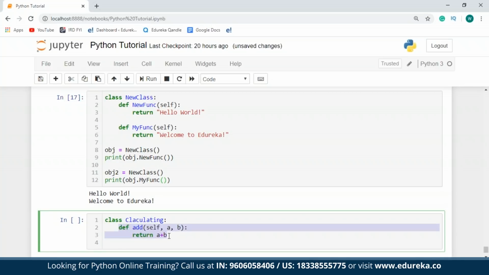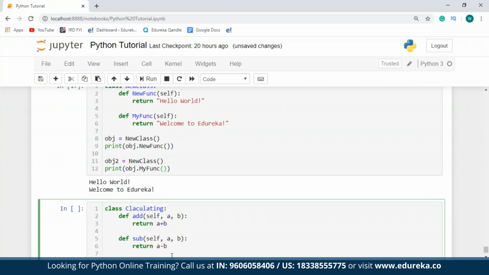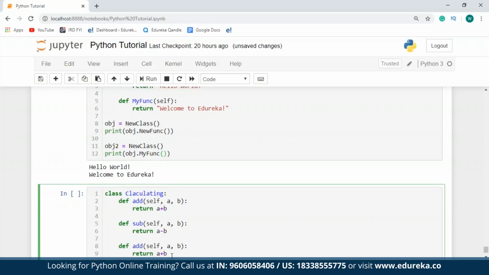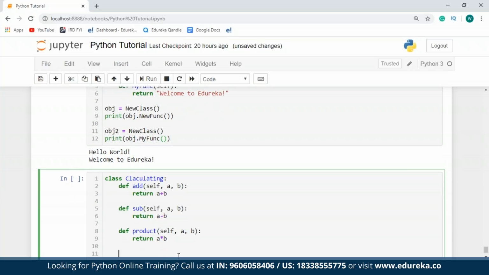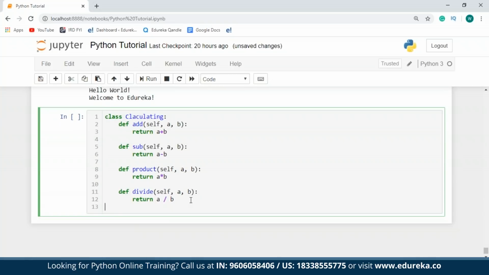Okay, so I'll create a similar subtract function. I'll just copy this, and in place of add, I'll write subtract. And in place of A plus B, I'll say A minus B. Now let's create a function to find the product. So add will become product. And from plus, I'll change it to star. Finally, a function to find the quotient. So this one, add will change to divide. And it'll be A divided by B. So now I'm done with this.